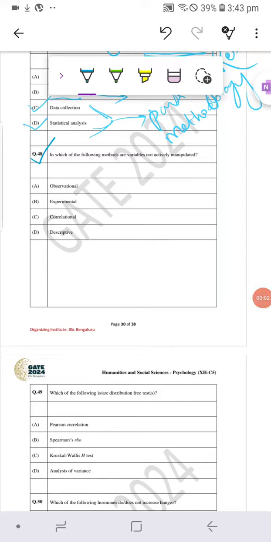Hello everyone. So today we are solving question number 48 of GATE 2024 psychology paper. The question says, in which of the following methods are variables not actively manipulated? So they're asking "not" again, that is something that you need to keep in mind.